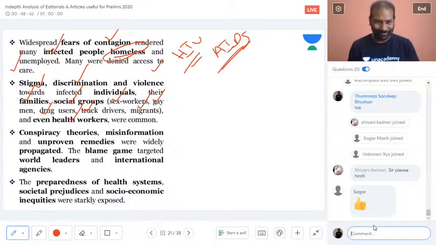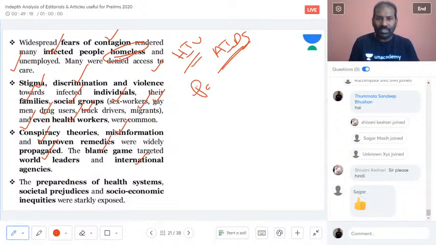I'm extremely sorry, Shivani. So, because of this, as we have seen now in regards to SARS, people are trying to blame each other. Also with HIV and then AIDS, there were many conspiracy theories and much misinformation spread across the globe, that because of so and so reason HIV is passing, so and so reason the AIDS virus is spreading across the world, and there were unproven remedies which were widely propagated. And this blame game between the world leaders and the international agencies was going on then, and also is going on now.